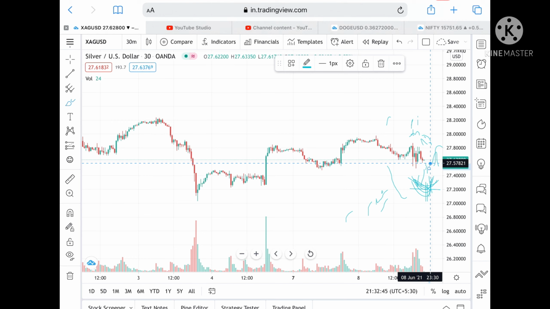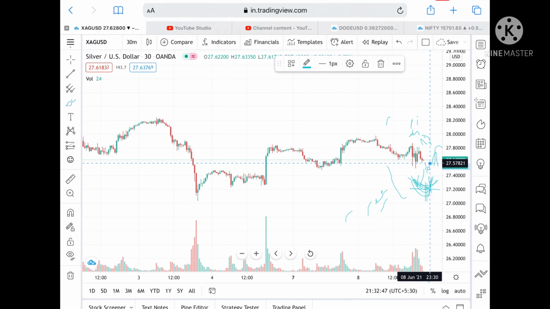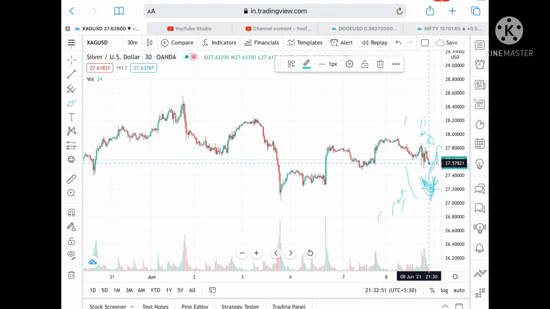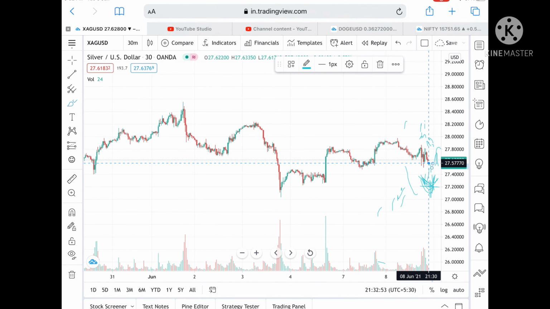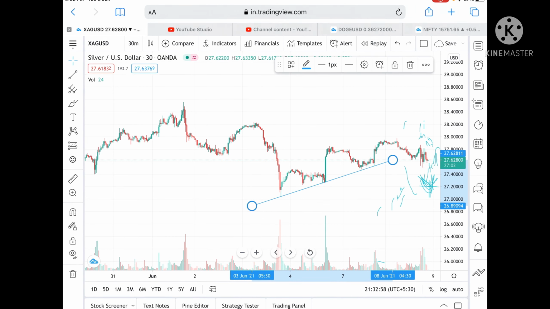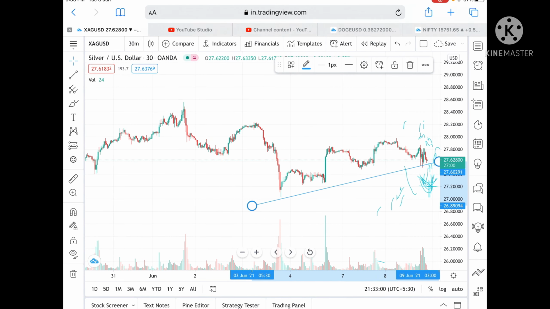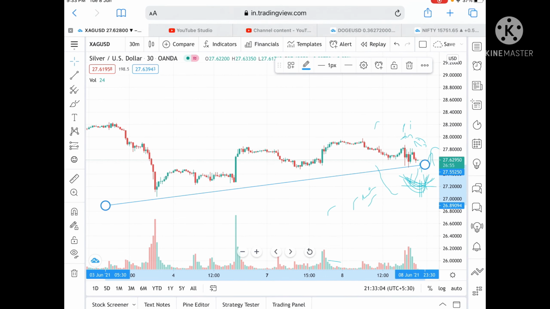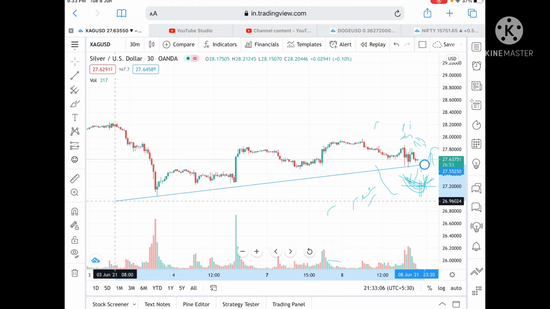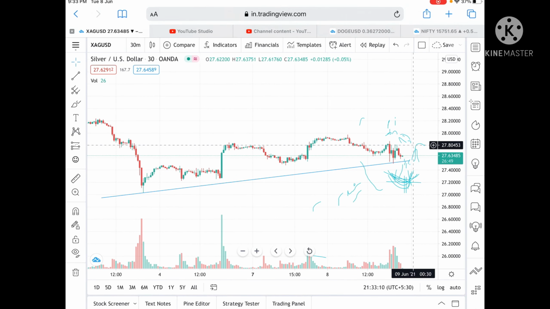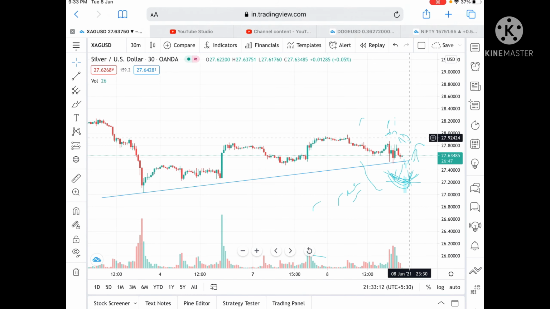And please watch the full video, because if you watch the full video, then you will understand how this technical analysis is working. So I am making a trend line. If this trend line breaks downside, then there is a chance that it can go below this level. If the trend line breaks downside, then we can see there can be a sharp fall. Or if it bounces back from there, then we can see a movement. We can see a level of 27.88 also, and from there we can see a good upside movement.